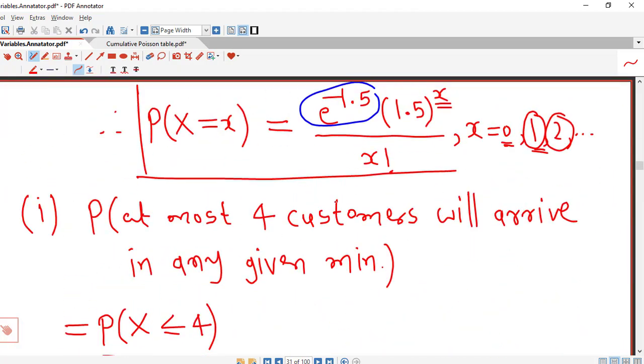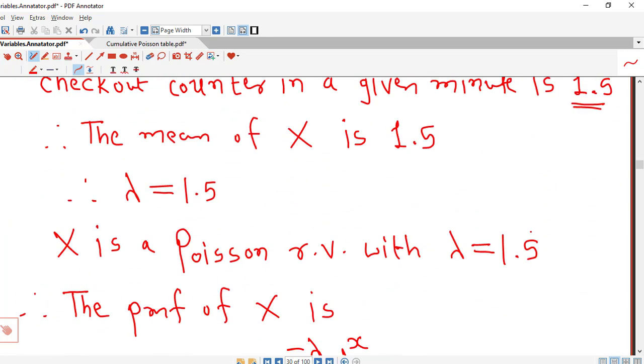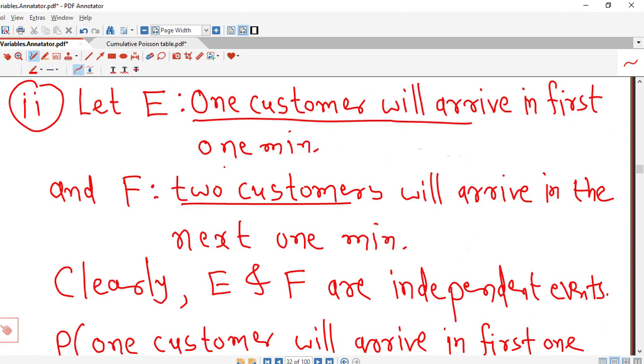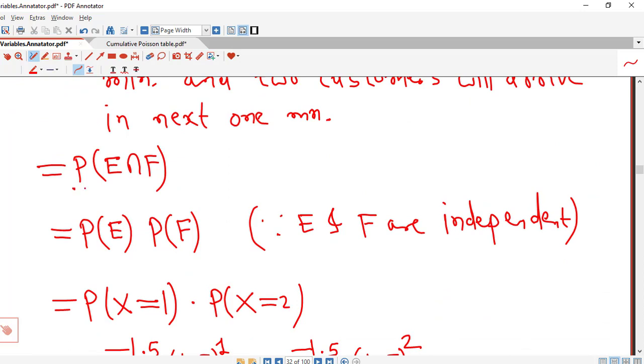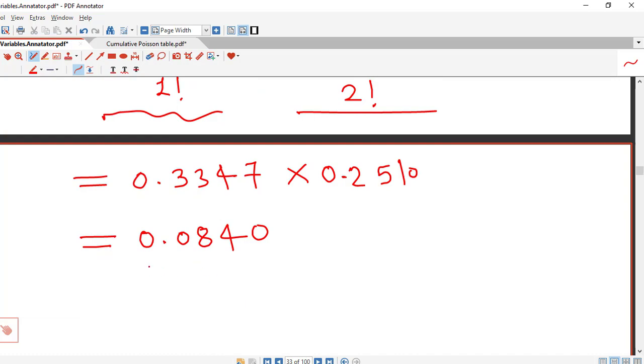In part 2 you are asked to find the probability of the intersection of two events. One event is one customer in first 1 minute, the second event is two customers in the next 1 minute, and the required probability becomes the intersection of these two events E and F. Because these two are independent, we have this formula: probability of E intersection F equals probability of E into probability of F, and this is equivalent to capital X equal to 1, this is equivalent to capital X equal to 2, and using the probability mass function we are able to decide this probability.